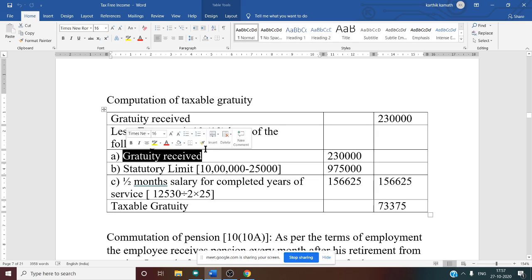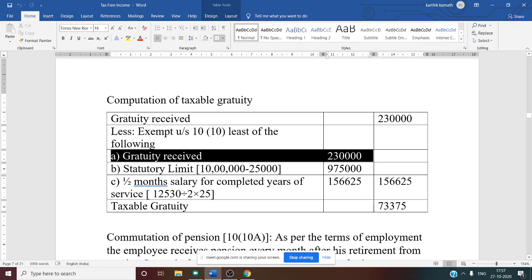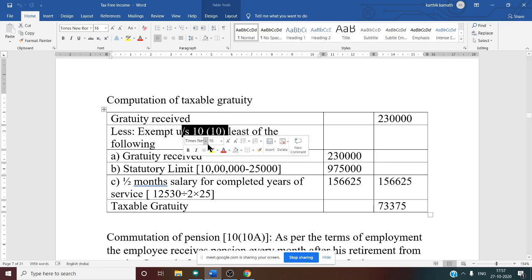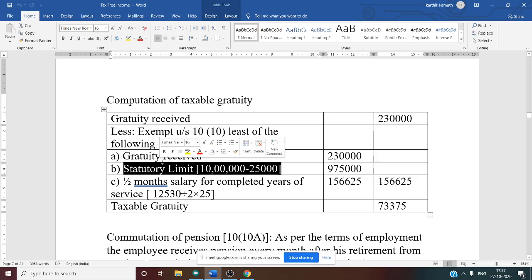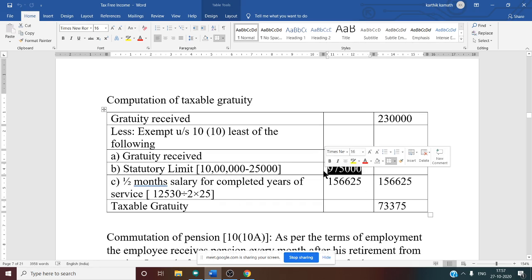First is gratuity received, that is 2,30,000. Statutory limit is 10 lakh, because he is not covered under the Payment of Gratuity Act. And 25,000 gratuity was exempt in the previous year, so you deduct it from the statutory limit. 10 lakh minus 25,000 gives 9,75,000 as the statutory limit.